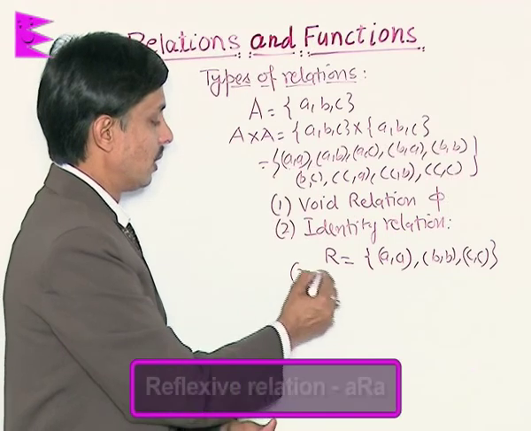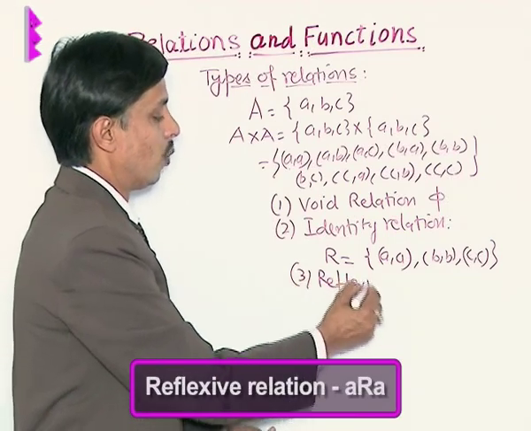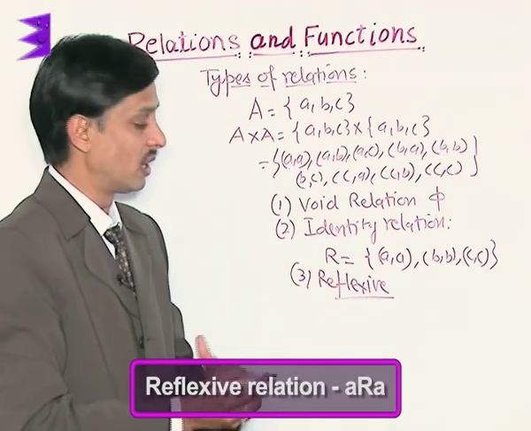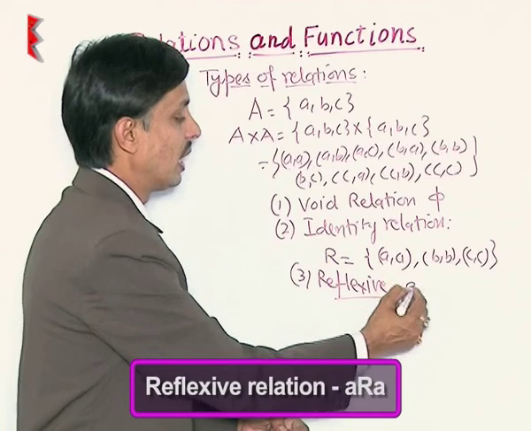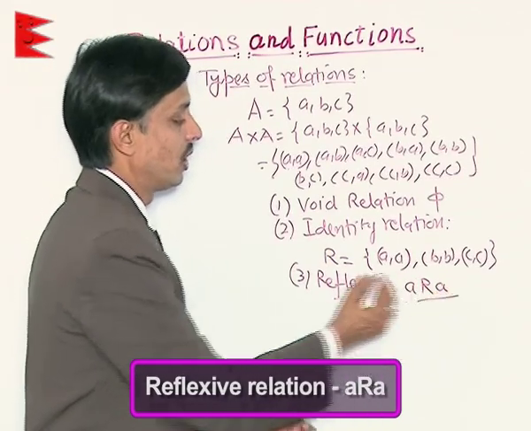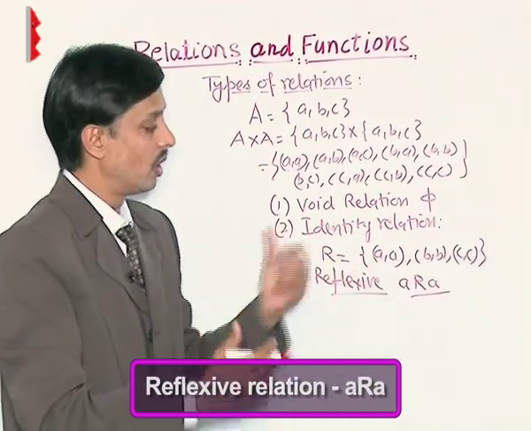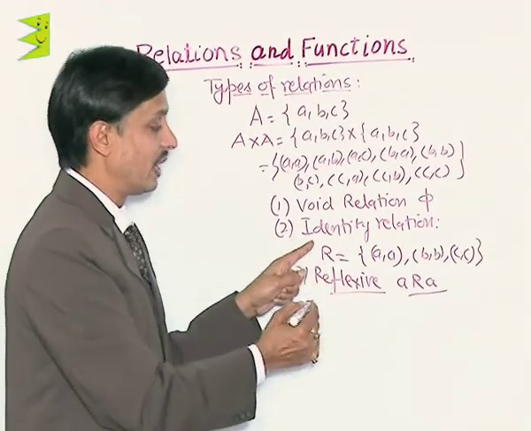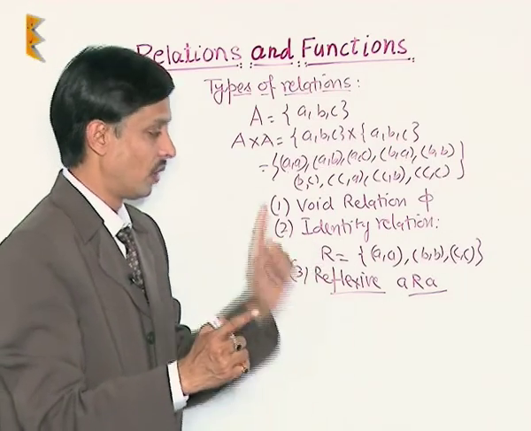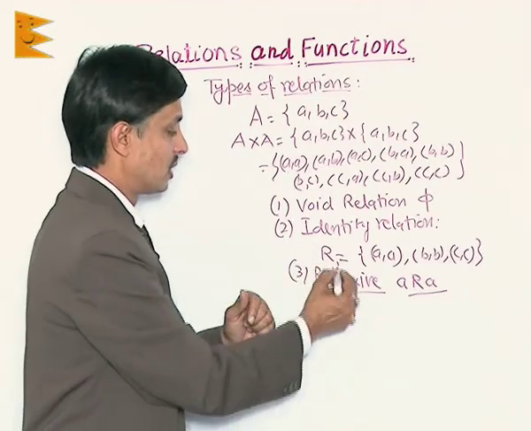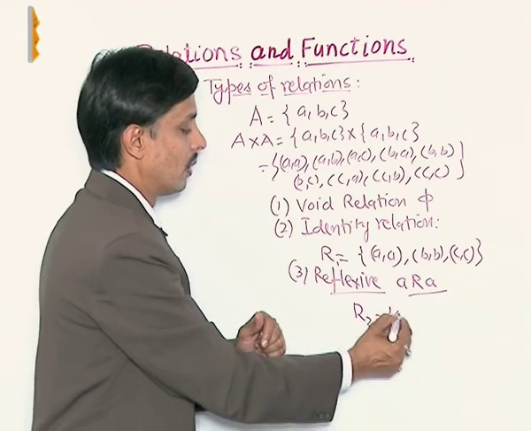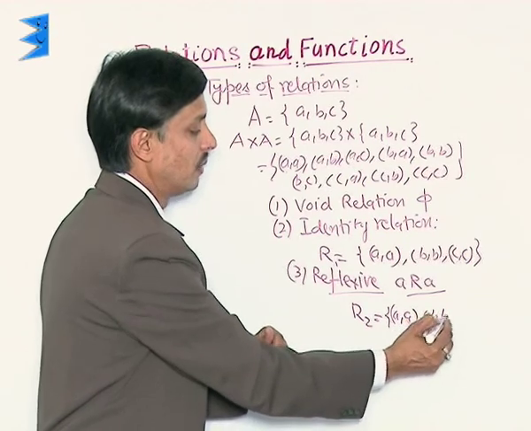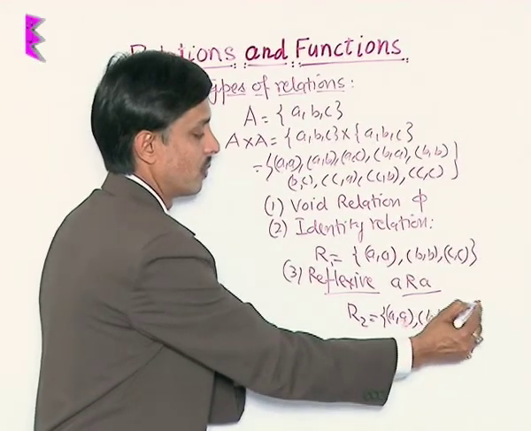The third one is the reflexive relation. What is the property of the reflexive relation? A reflexive relation is one where every element is related to itself. That's why we say every identity relation is always reflexive. We can say this is R1, then R2 will be all possible AA, BB and CC.